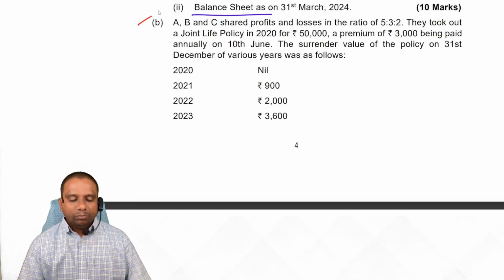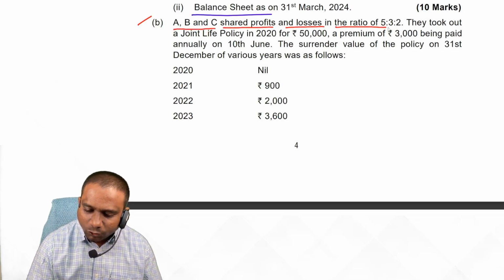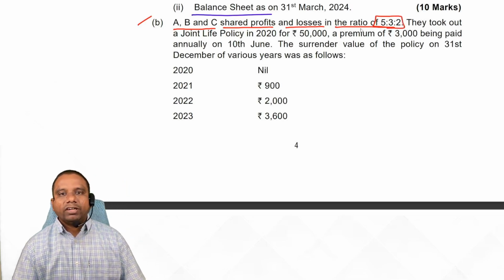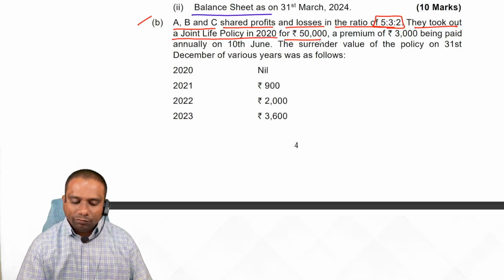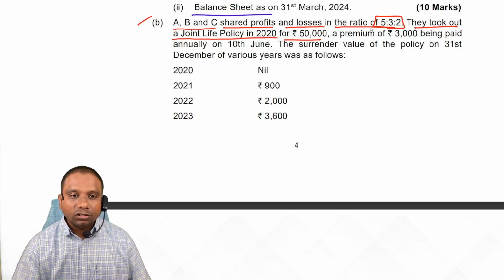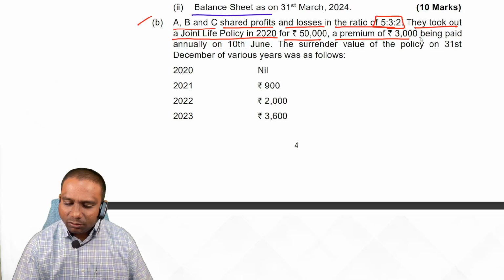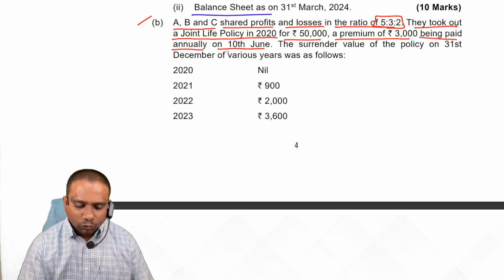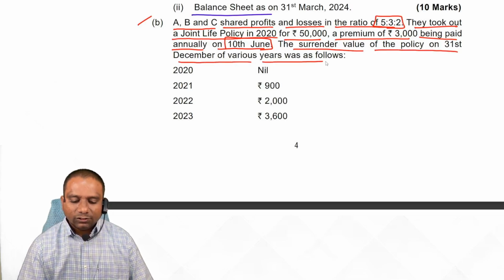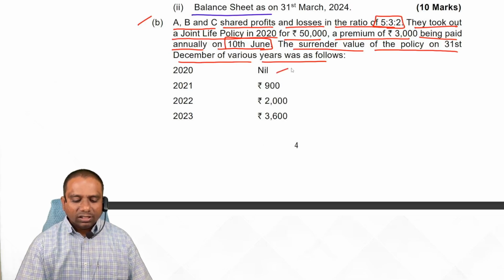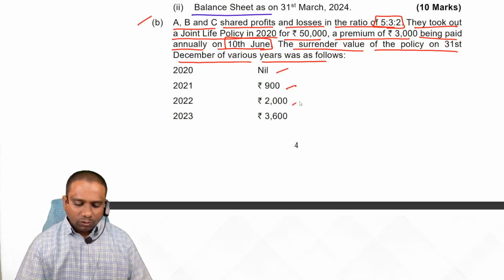Question 3B. A, B and C shared profits and losses in the ratio of 5:3:2. They took out a joint life policy in 2020 for 50,000. Okay, joint life policy, students. So we have two types of policies now, joint life and separate. A premium of 3,000 being paid annually on 10th June. We pay on 10th June. The surrender value of the policy on 31st December of various years was as follows. See, generally in the year of payment, first premium payment nil, then 21, 22, 23.